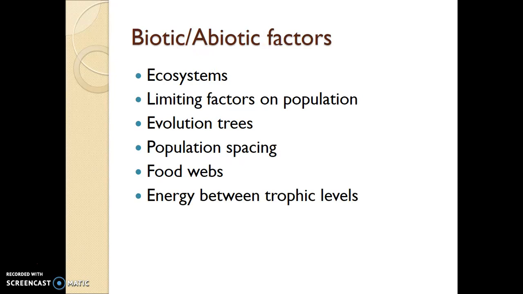To end our year, we will delve into ecosystems in regards to the biotic and abiotic factors, limiting factors on population, evolution trees, population spacing, food webs, and energy between trophic levels.